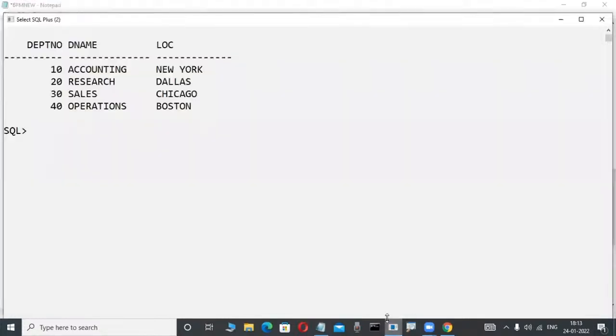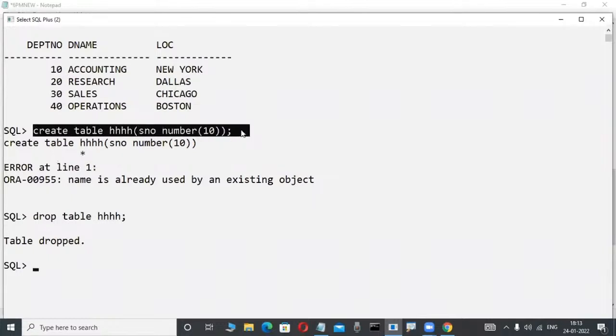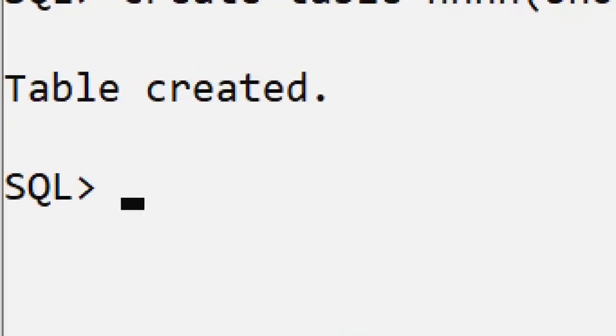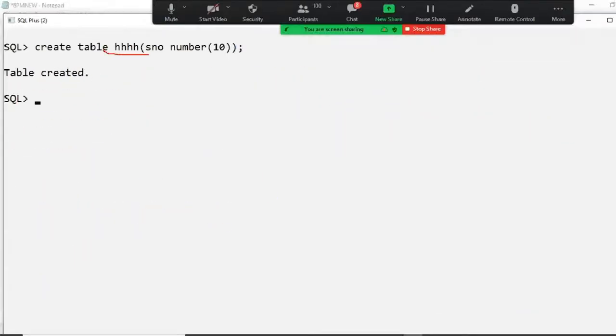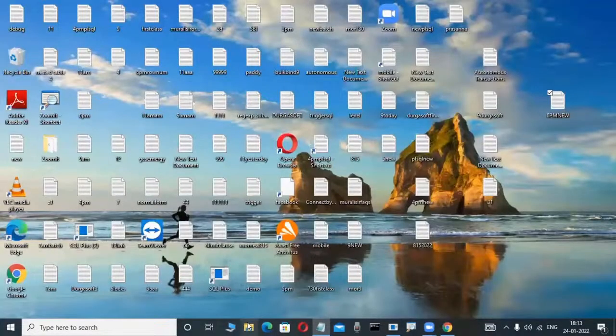Suppose you are creating a table or anything in your database, for example. Suppose any table I'm creating like this. Whenever I'm creating a table, observe here, already these tables are there, and now I'm creating this table in my database. This is not visible in the operating system.